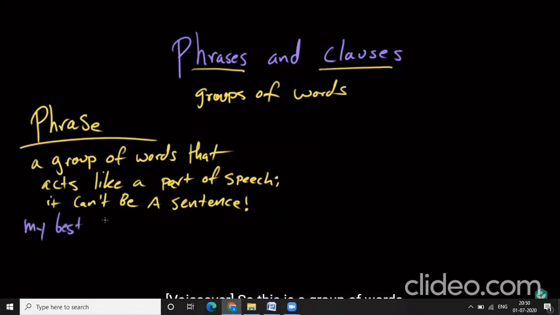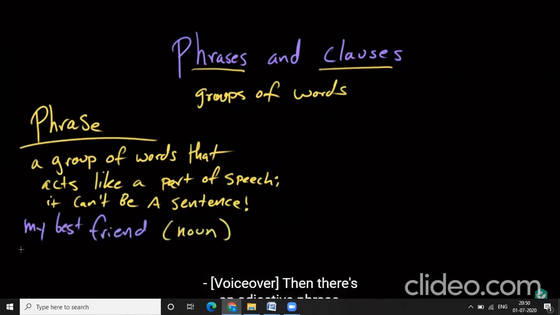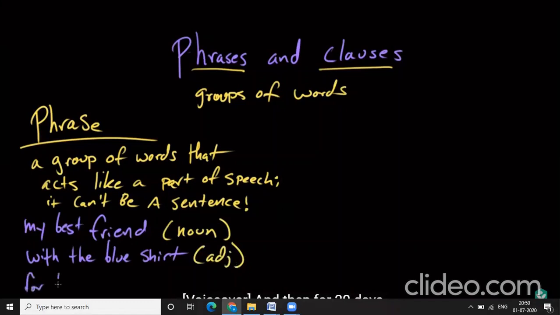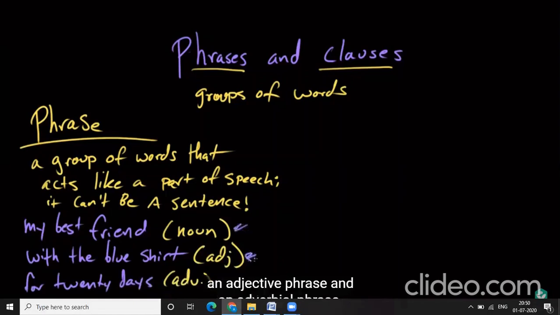So this is a group of words that ultimately behaves like a noun. Then there's an adjective phrase, with the blue shirt. So this is a prepositional phrase that, as you said, is behaving like an adjective. And then for 20 days, which behaves like an adverb. So this is a noun phrase, an adjective phrase, and an adverbial phrase. So none of these things can be sentences, but they all act like parts of speech.